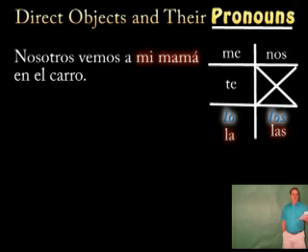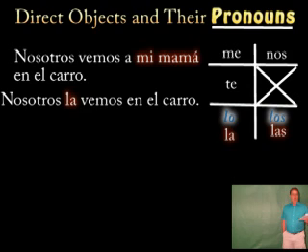Asking that question, we see that mi mamá is the direct object that we must replace with a direct object pronoun. To do that, we'll take mi mamá out of the sentence and we'll put a direct object pronoun in front of the verb that represents her. Nosotros la vemos en el carro.